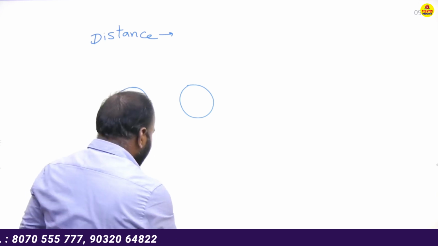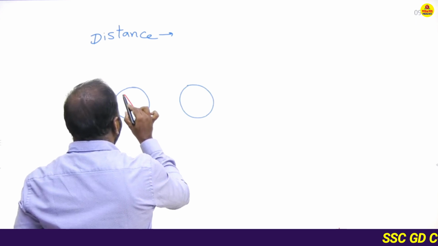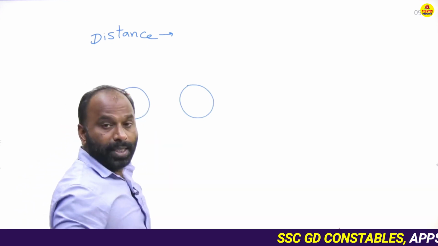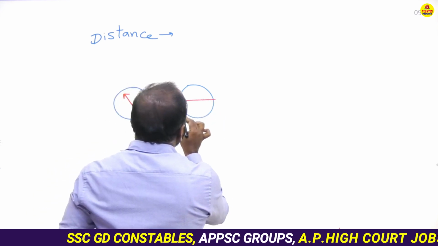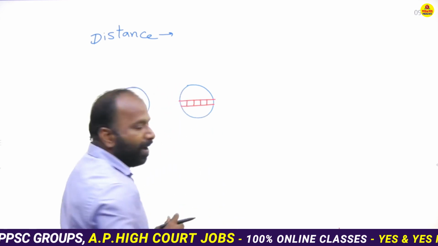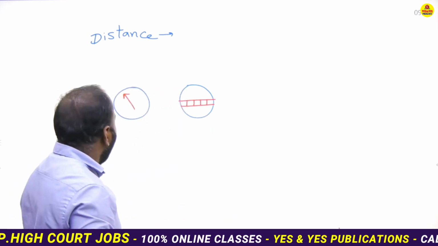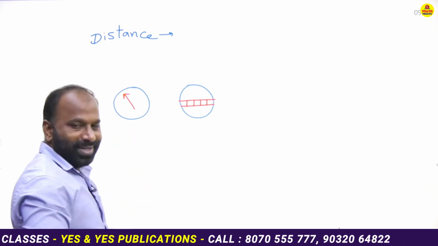One device contains the arrow mark. But another one has some horizontal values like this. What is the name of this device?